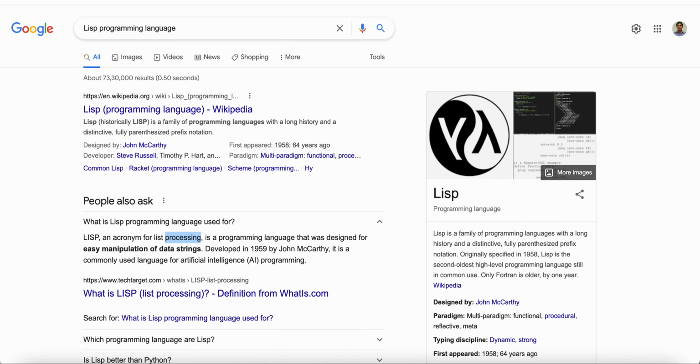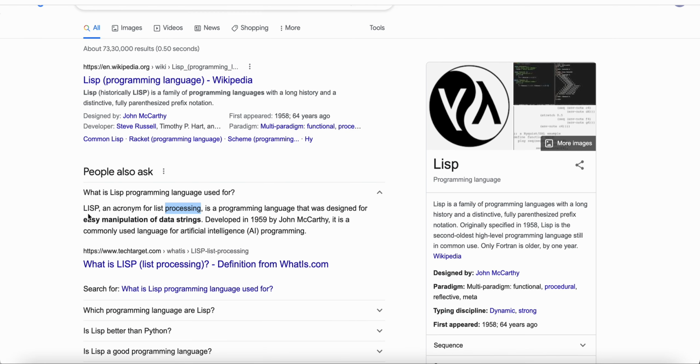So let's go to Google and search what is Lisp programming language. Lisp is an acronym of List Processing. It is a programming language that was designed for easy manipulation of data streams, designed so that we can easily manipulate the data streams.